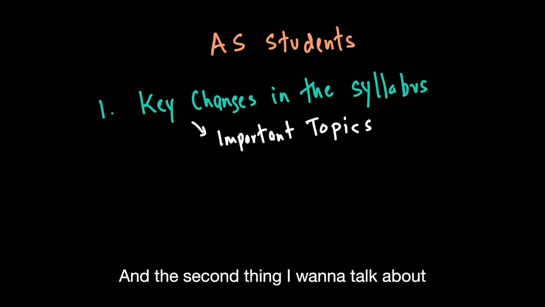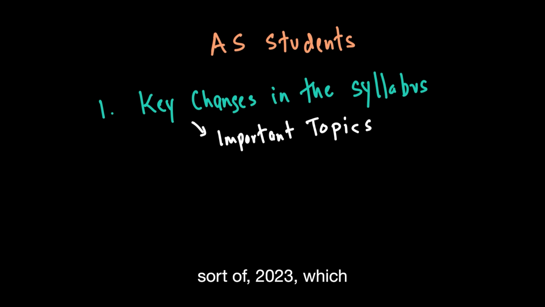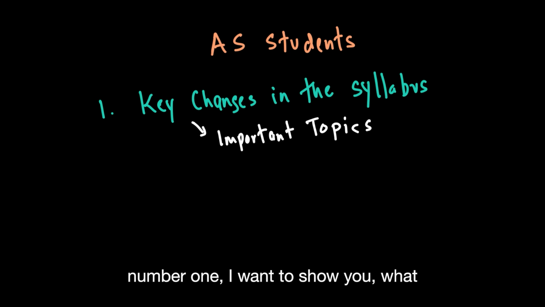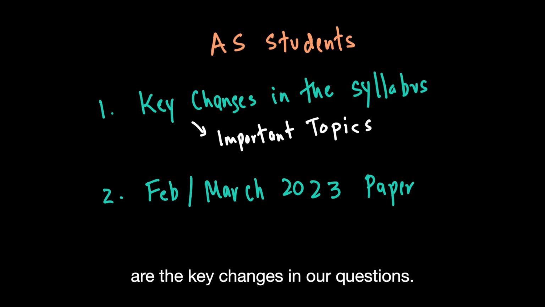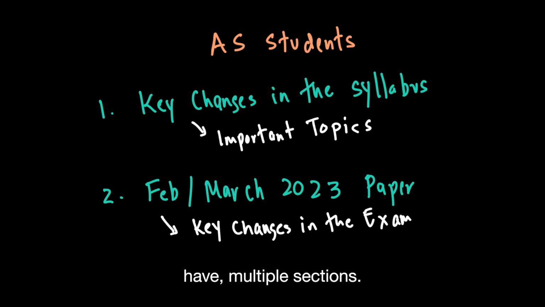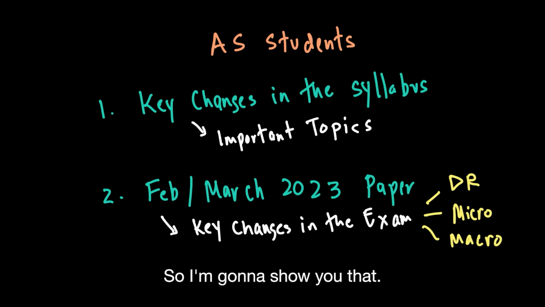syllabus. And the second thing I want to talk about is I want to show you the Feb-March paper for 2023, which is the recent paper for us. The reason I want to show you that paper is mainly because, number one, I want to show you what the key changes in our questions are. Now we have multiple sections. We have one data response section, and we have one micro section and one macro. So I want to show you that.